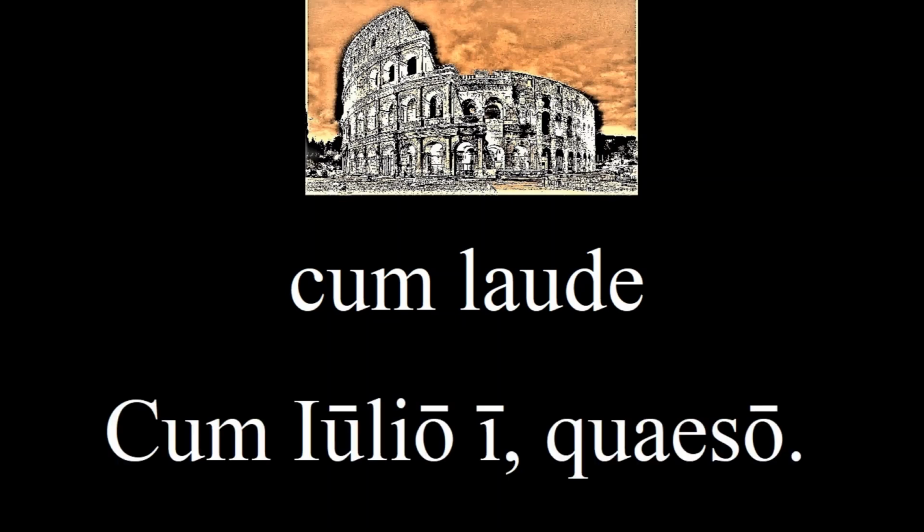The preposition cum requires the noun to be in the ablative form. We're going to learn to say now, go with Julius, please. Cum Julio e quaeso. We saw once before that names decline in Latin, and here Julius has changed to Julio because it's a male name. Quaeso is the way to say please in Latin, but this is not another ablative form, it's a verb, meaning literally, I beg. If you know that cheese is queso in Spanish, then you can think, cheese please, queso quaeso.